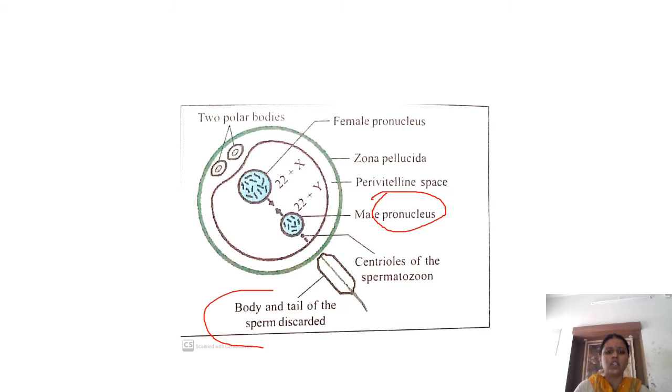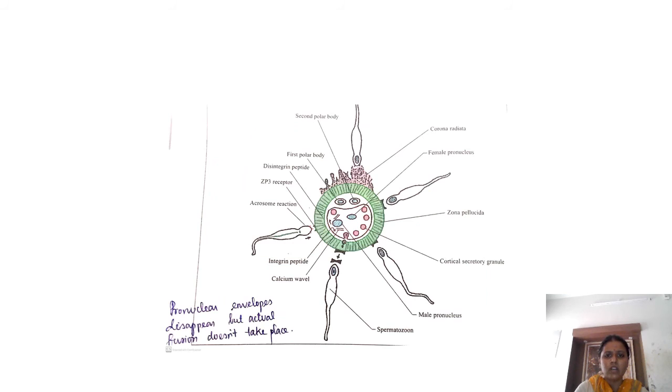See, the body and tail of the sperm is discarded. So this interaction of the membrane of the sperm with the vitelline membrane of the ovum results in calcium influx, because of which the gate is open, and which allows the male pronucleus to enter into the ovum. So this is what happens.